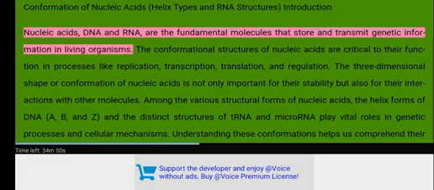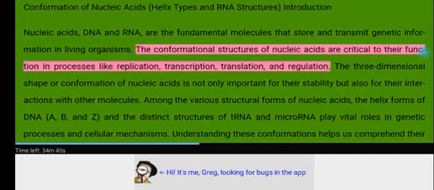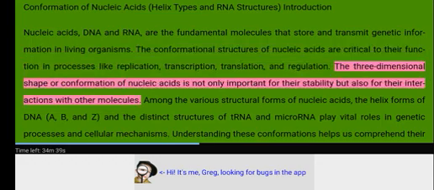Nucleic acids, DNA and RNA, are the fundamental molecules that store and transmit genetic information in living organisms. The conformational structures of nucleic acids are critical to their function in processes like replication, transcription, translation, and regulation. The three-dimensional shape or conformation of nucleic acids is not only important for their stability but also for their interactions